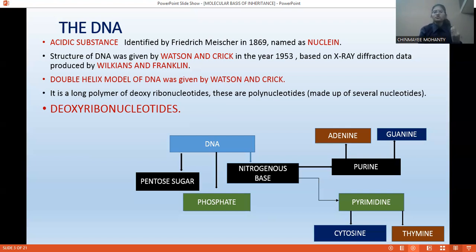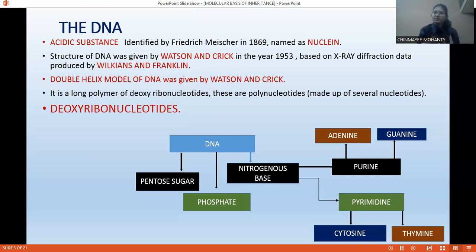So what are the constituents of DNA? You can see here, I have written what DNA consists of. There is a pentose sugar, there is a phosphate group, there is a nitrogenous base. Nitrogenous bases are further classified into purine and pyrimidine. Purines are further classified into adenine and guanine. If someone asks you what comes under purine, the answer is adenine and guanine. These are the nitrogenous bases.